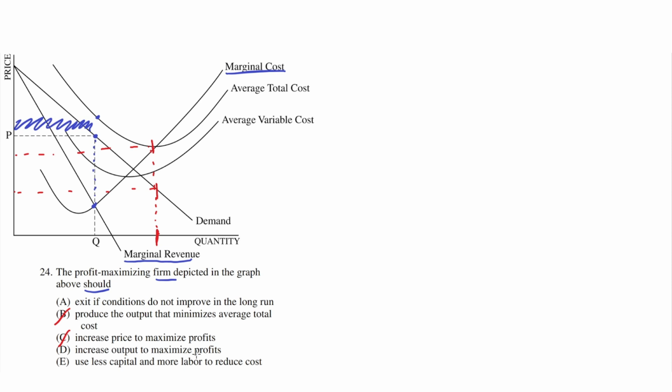D. Increase output to maximize profits. This is incorrect because the point where they maximize profits is the point where MR equals MC. And currently they are producing at that point because we can see right here that they're producing at this point, MR equals MC. So they can't increase the output to maximize profits because they are already producing at the output that maximizes profits. Therefore, D is incorrect.